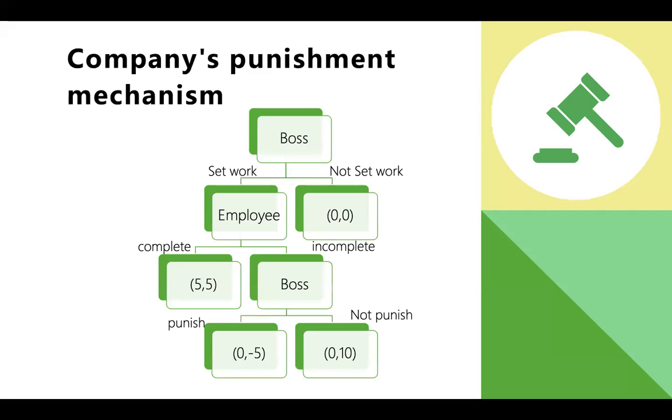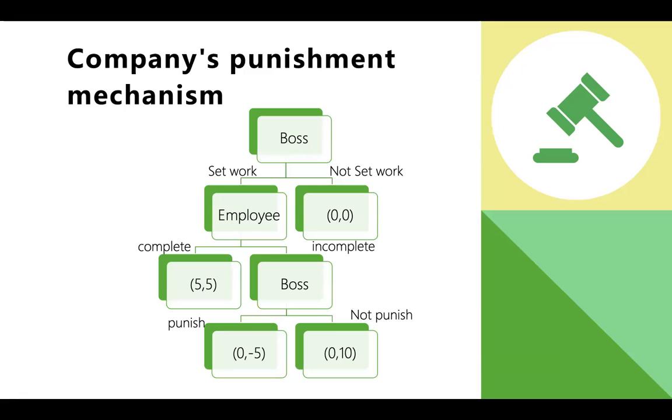The boss gives the employees a task, and the employees can choose to do it or not. If they choose to do it, the dynamic game will end, and the payoff is 5, 5. If employees choose not to do it, the payoff is 0, 10.